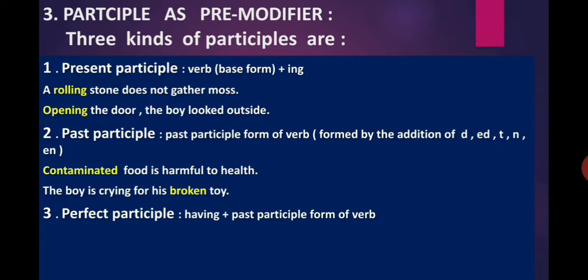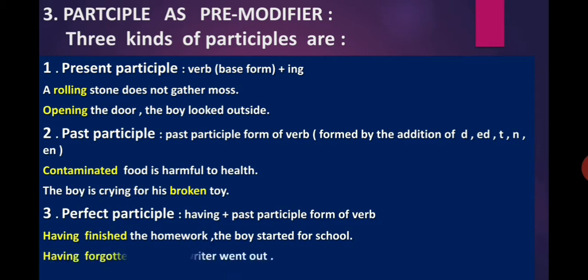Perfect participle, having plus past participle form of a verb. Having finished the homework, the boy started for school. Here, having finished is a perfect participle and it comes before the noun, the homework, and giving more information about the noun. So, having finished is a pre-modifier.